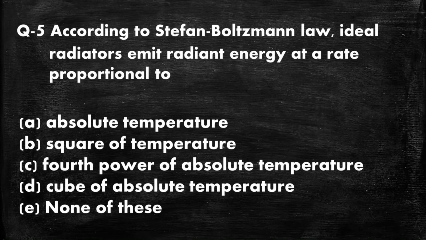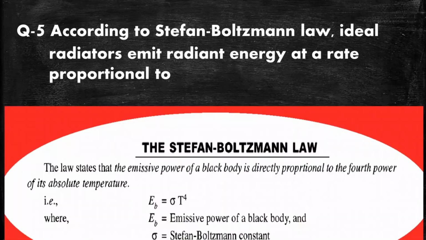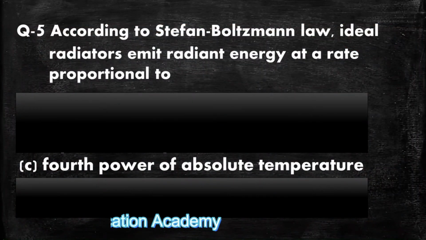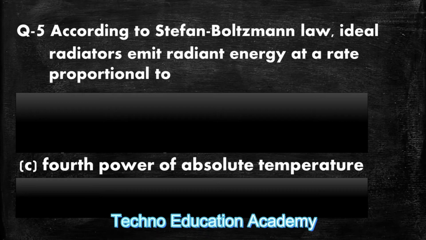So we know that according to Stefan Boltzmann law, the emissive power of a black body is directly proportional to the fourth power. So emissive power of a black body equals sigma into T raised to 4, where sigma is the Stefan Boltzmann constant and T is the temperature. So it is proportional to fourth power. So the right answer is option C, fourth power of absolute temperature.